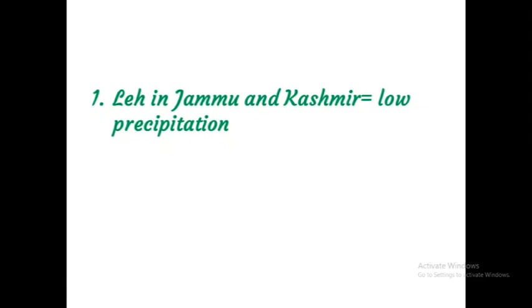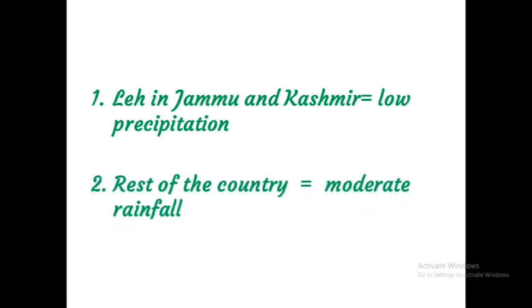Leh in Jammu and Kashmir receives low precipitation. That is, a third area of low precipitation is around Leh in Jammu and Kashmir, which also receives less rainfall. The rest of the country receives moderate rainfall. Clear, children? Once again, the western coast and northeastern side of our country receive more than 400 centimeters of rainfall.